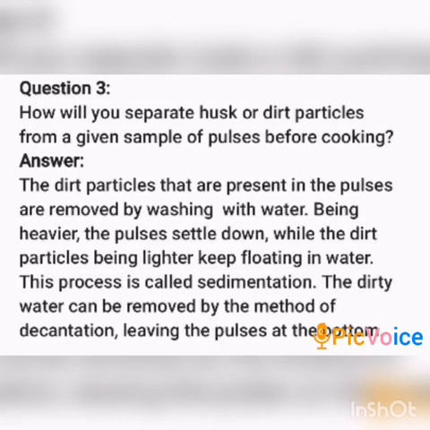Being heavier, the pulses settle down, while the dirt particles, being lighter, keep floating in water. This process is called sedimentation. The dirty water can be removed by the method of decantation, leaving the pulses at the bottom.